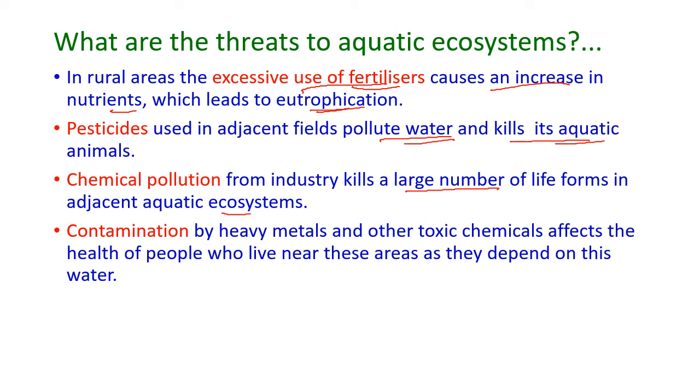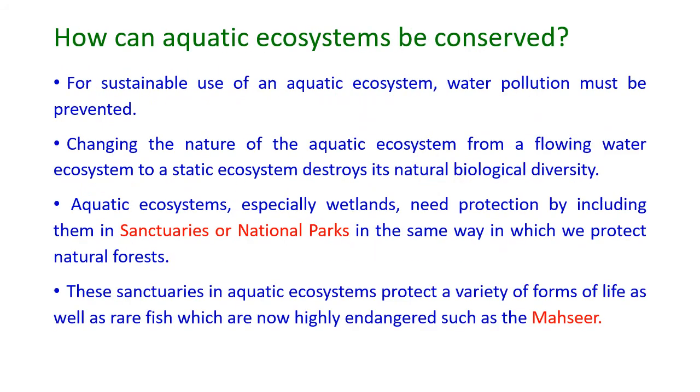Contamination by heavy metals and other toxic chemicals affects the health of people who live near these areas, as they depend on this water for their domestic use.